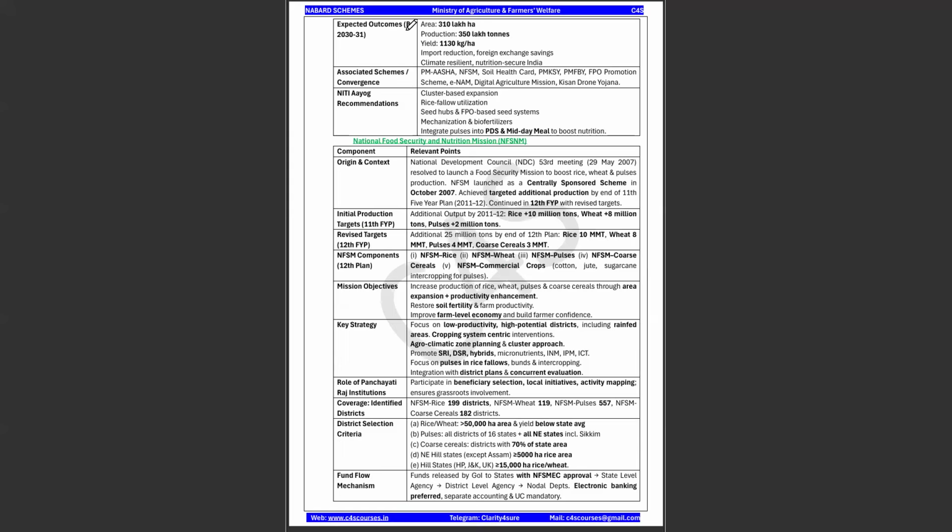So this is the expected outcome, which we have already discussed, that is 3110 lakh hectare, and yield should be 1130 kg per hectare. And associated schemes, we just now saw PM-ASHA, National Food Security Mission, Soil Health Card, because since it is a mission, many of the schemes are converged. Okay, and this is about your Atmanirbharta in pulse production.